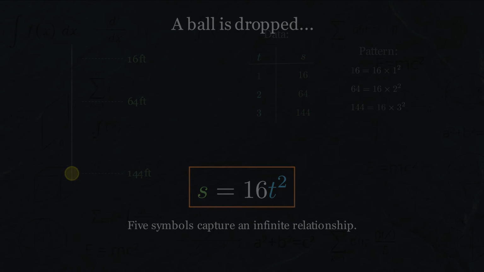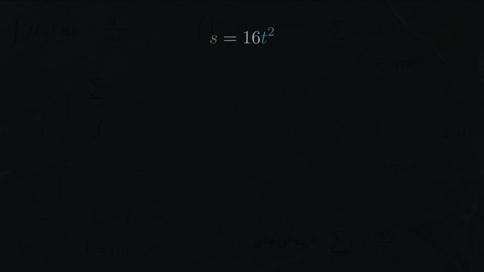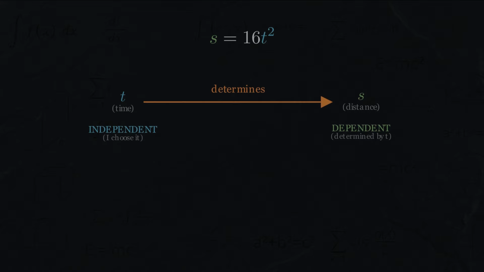Let's look more carefully at this formula. I choose a value for t. That choice determines s. I don't choose s. It's forced by my choice of t. We call t the independent variable. I'm free to choose it. And s is the dependent variable. It depends on t. But here's something subtle.